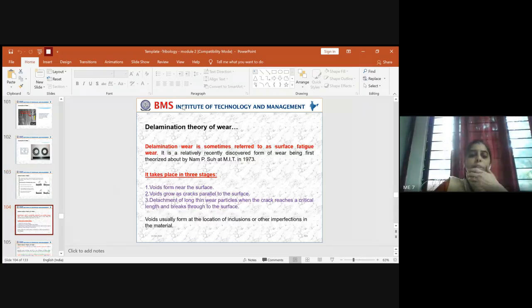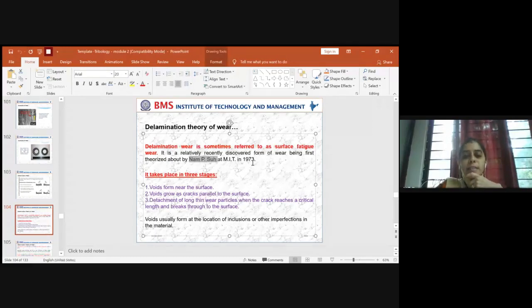And related to this concept of delamination, it was theorized by a person, Nam P. Suh, at MIT in the year 1973. Okay, and sometimes it was also referred to as surface fatigue wear. You know what you mean by fatigue wear?